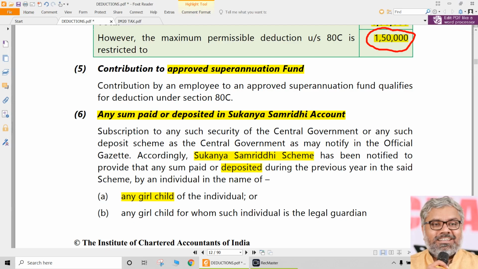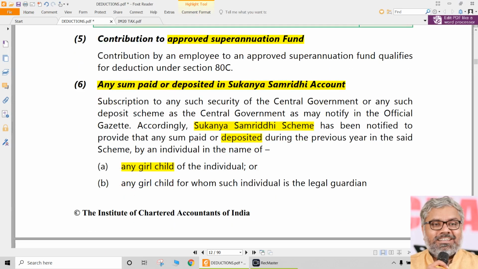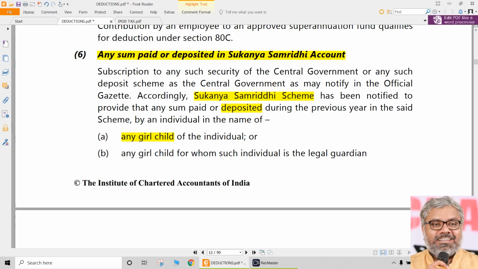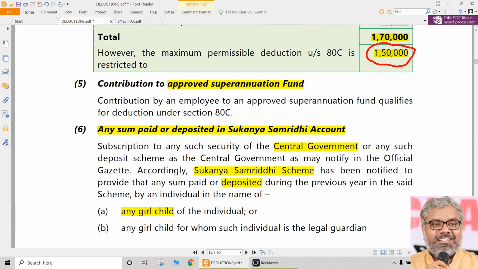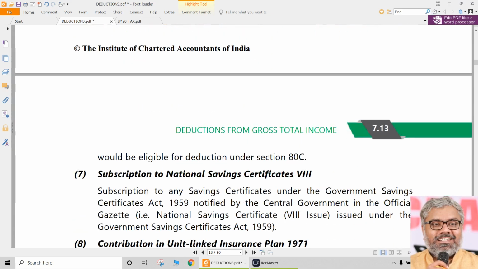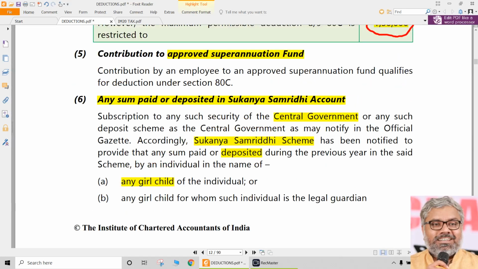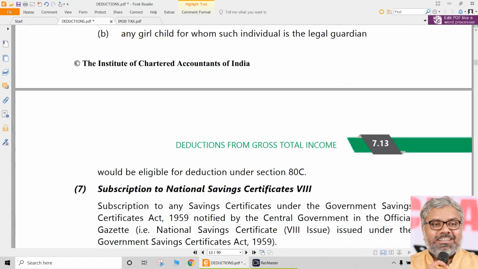That's it. So this is also just like a fixed deposit. Don't think it is some great benefit given by government or anything like that. It is our money only. Our money we are putting in the name of our own girl children, in the name of a Sukanya Samruddhi account. And what government is giving us is a fantastic deduction. Definitely, yes. That is what is given under 80C. Of course, naturally, the maximum amount in a year cannot exceed 1,50,000. That is common. But is it eligible for deduction? Yes. So any amount deposited in a Sukanya Samruddhi account, this name you should remember, is eligible for deduction under 80C.